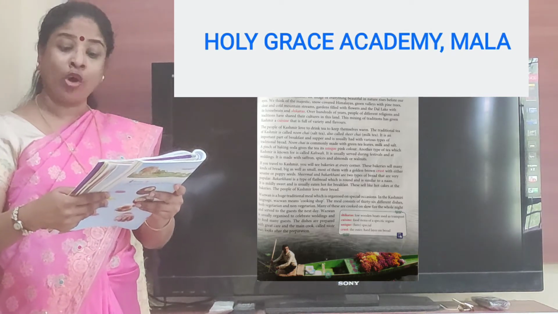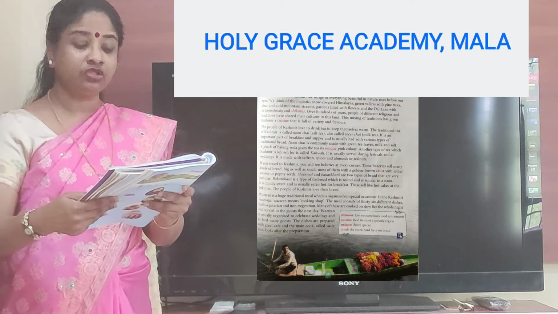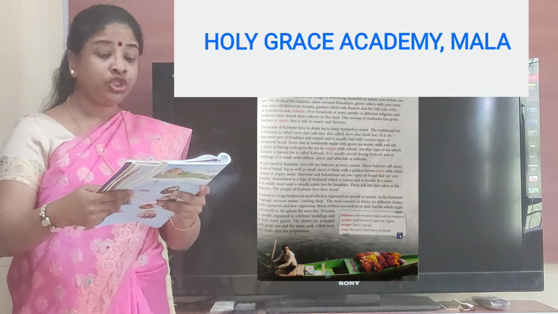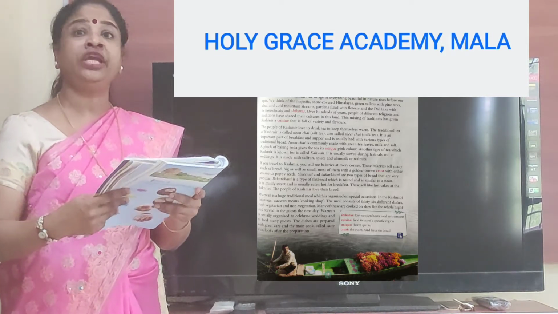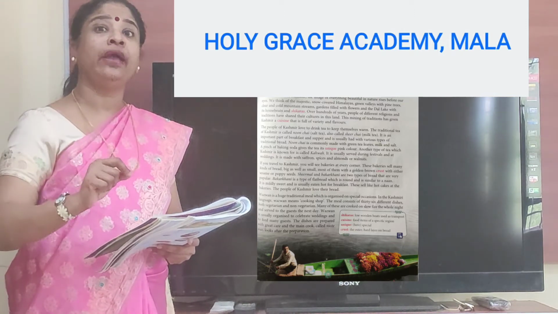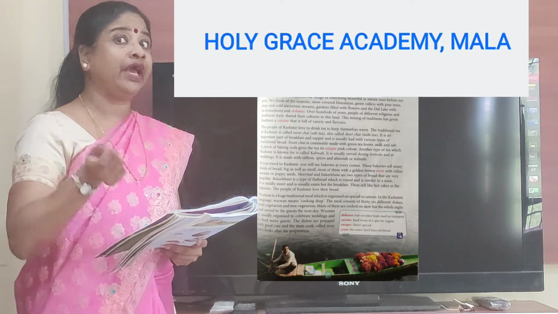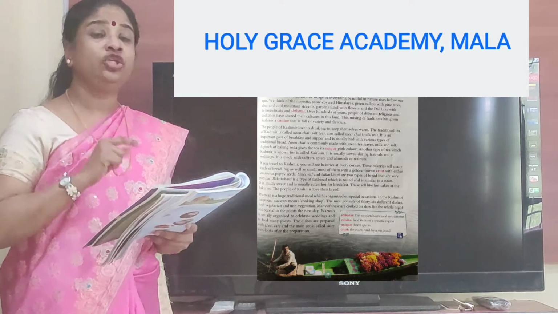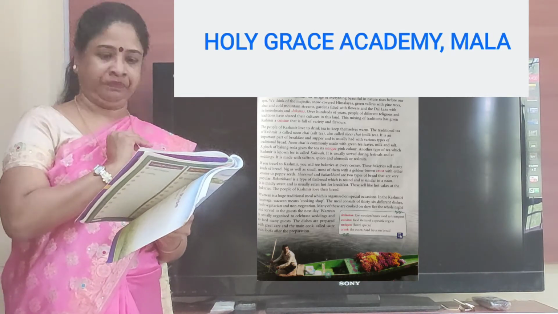Noon chai is commonly made with green tea leaves, milk and salt. A pinch of baking soda gives the tea its unique pink color. So they also add something called baking soda, which you might find in your kitchen. They add that also in the tea to give it a different color. Which color? A pink color.